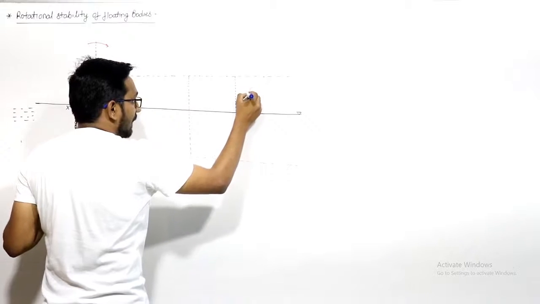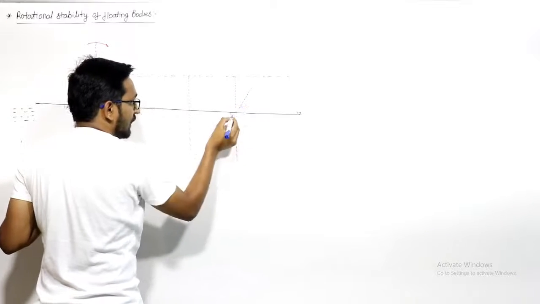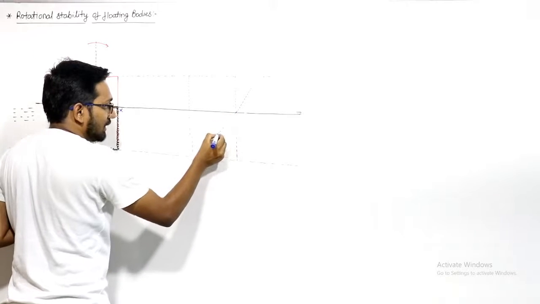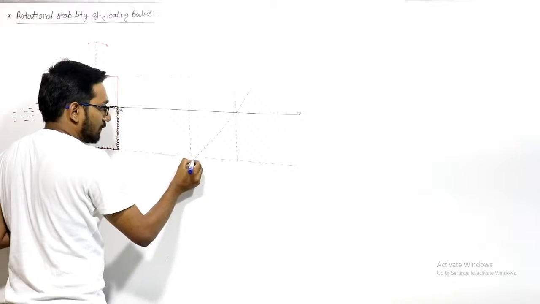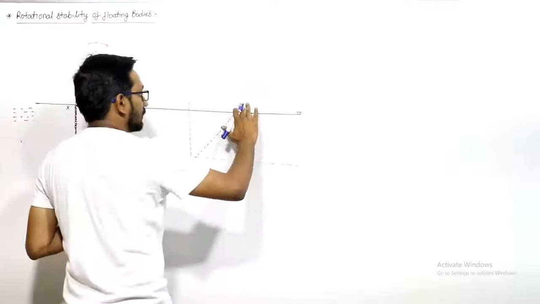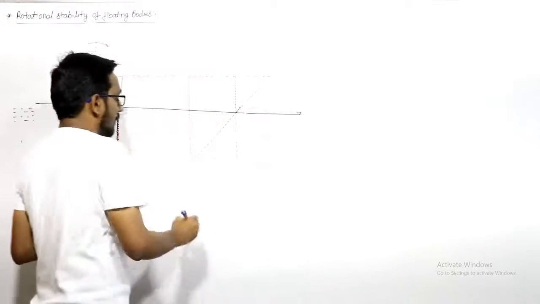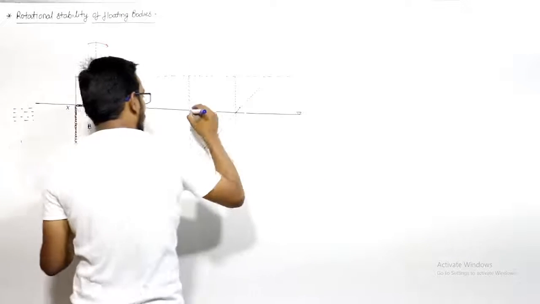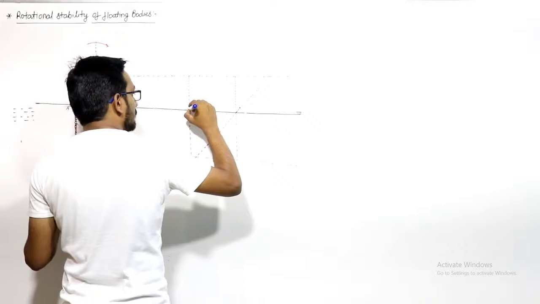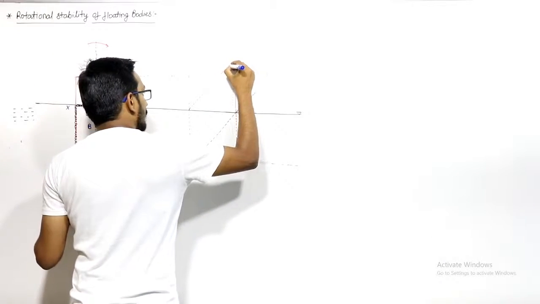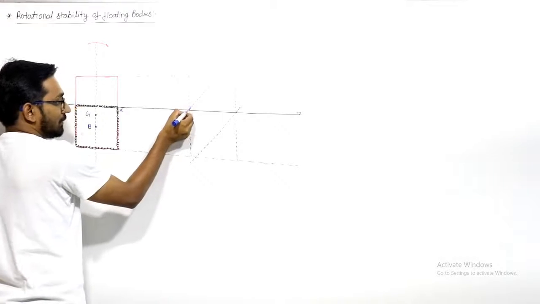I'll make it here. This will be the shape of the body after tilting. Here we have more height above and we have less height here.